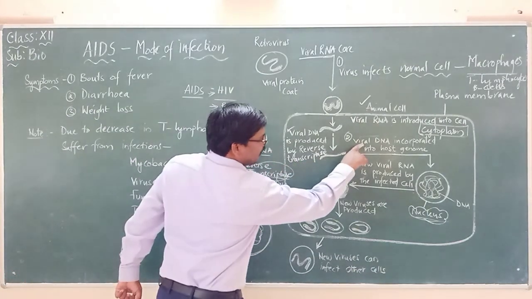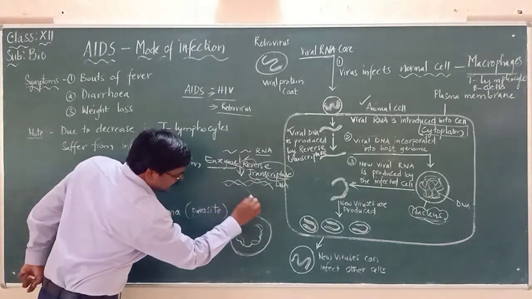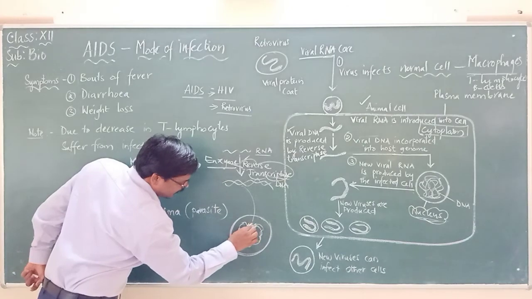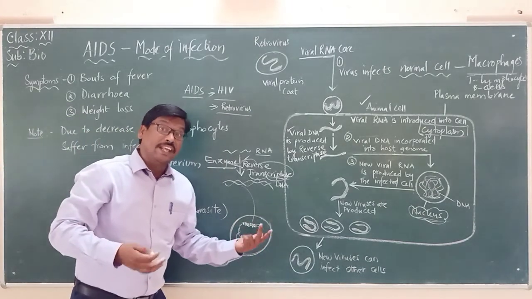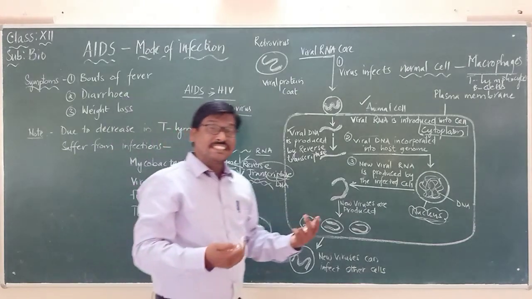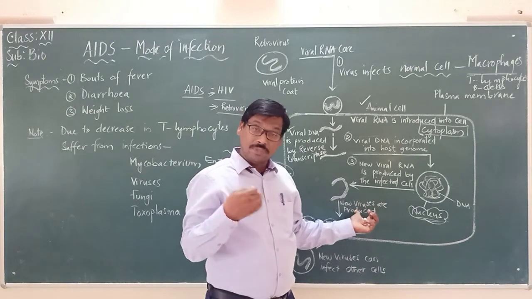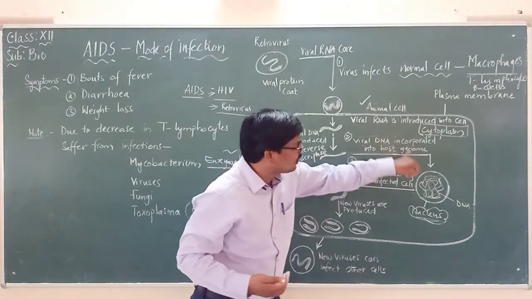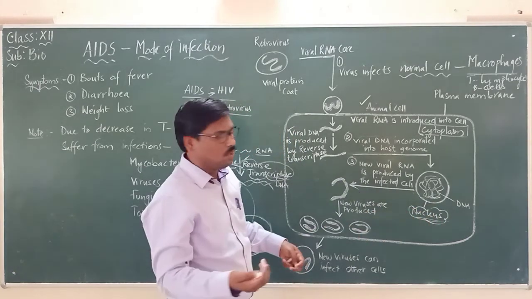Now this viral DNA is incorporated means here it cuts and this DNA comes and attaches here. It means it is forming as though it is the genetic material of the animal cell itself.